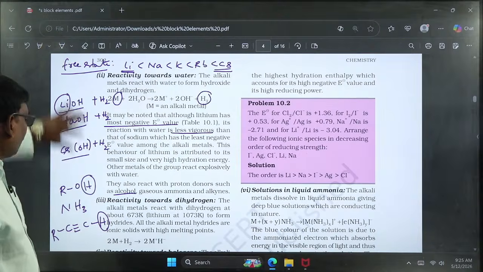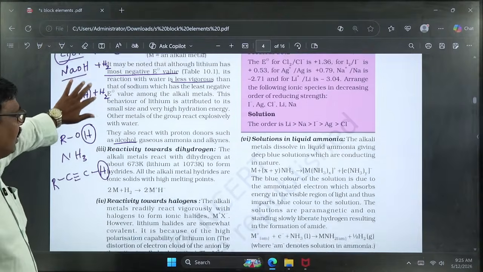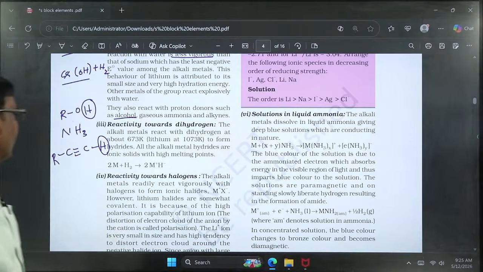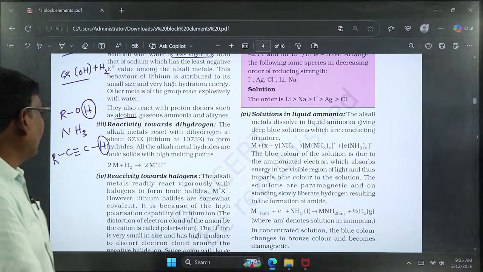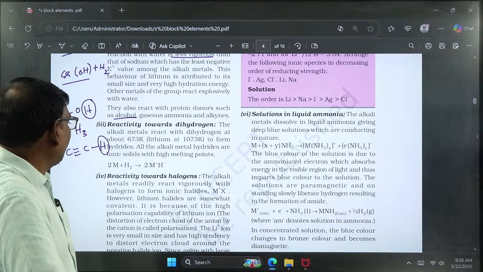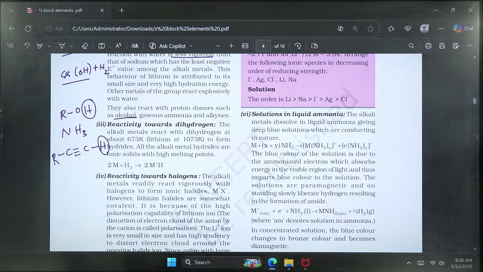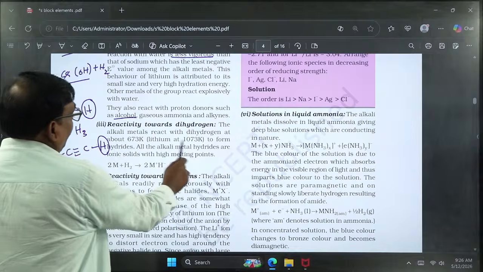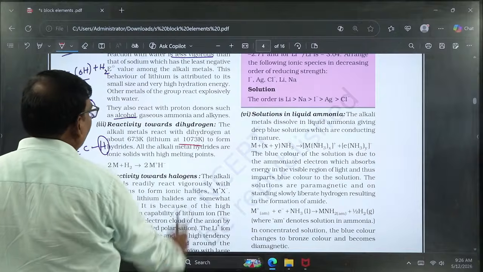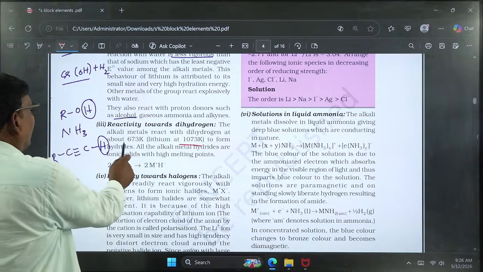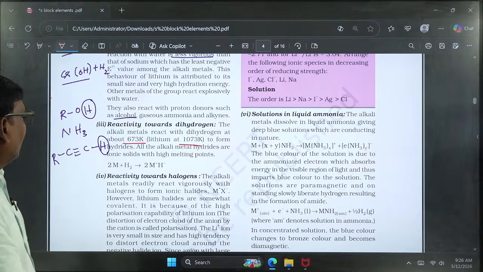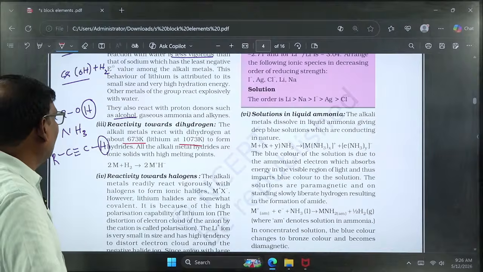After that, coming to the third one, reactivity towards hydrogen. With hydrogen they form hydrides. Generally these hydrides will be ionic in nature. All alkali metal hydrides are ionic solids with high melting points. The reaction of hydrogen with lithium takes place at a higher temperature, almost 1073 Kelvin, whereas the rest of the others react at around 673 Kelvin. This indicates the lower reactivity of lithium with dihydrogen.